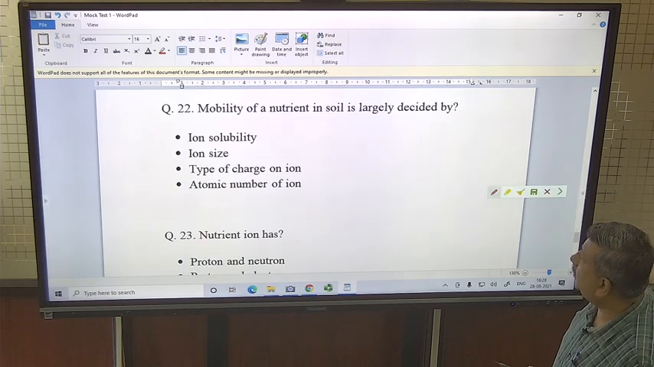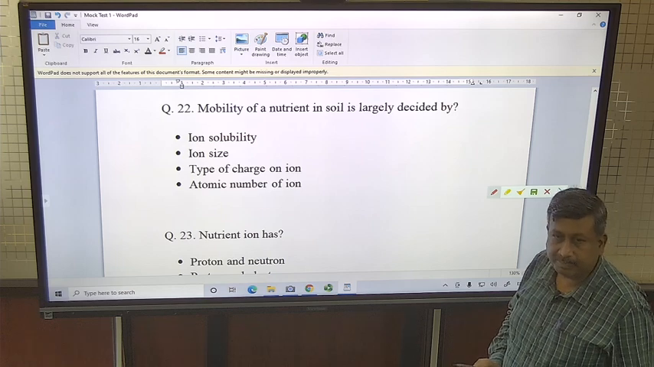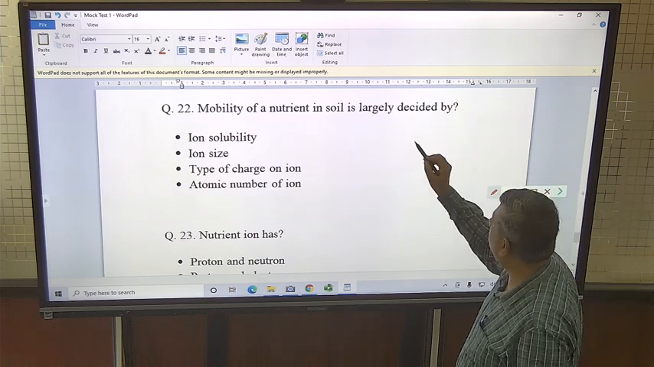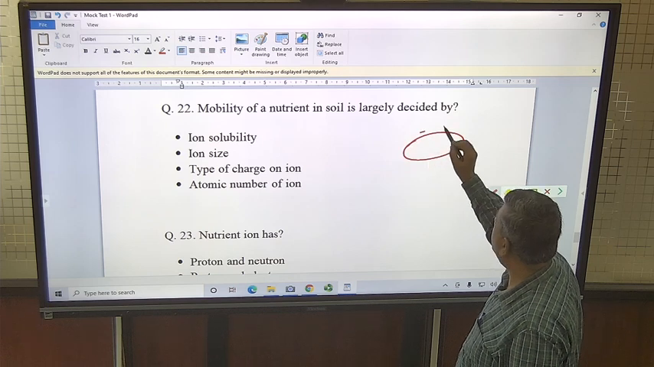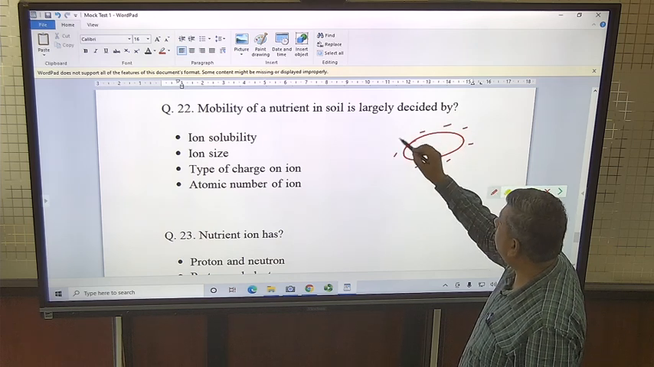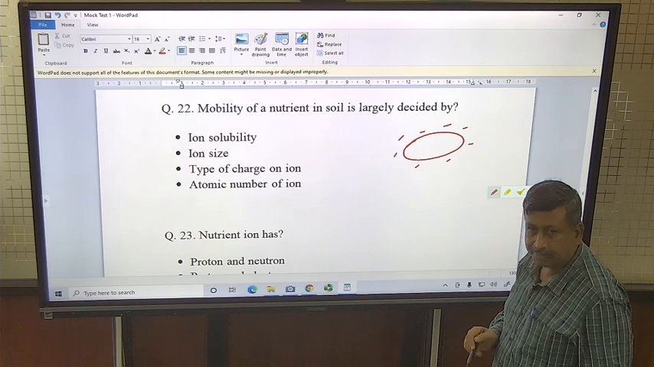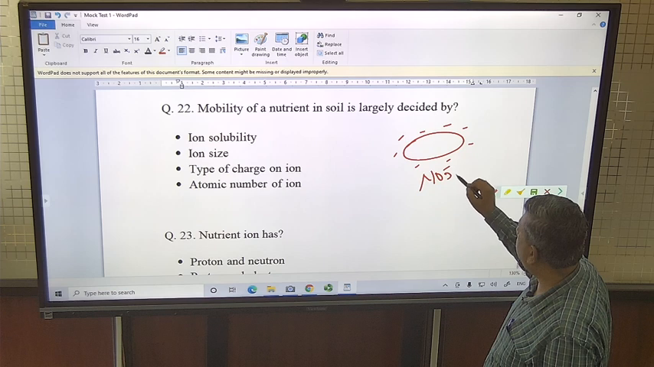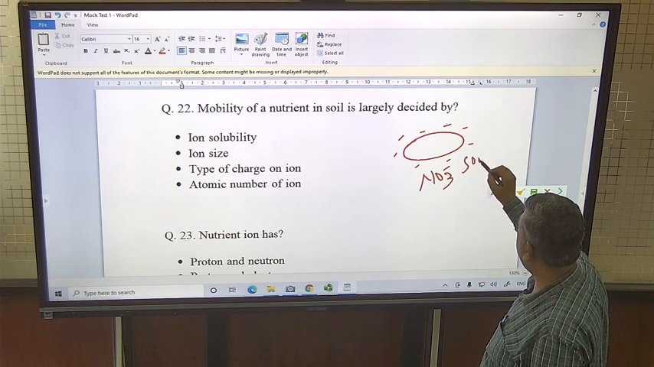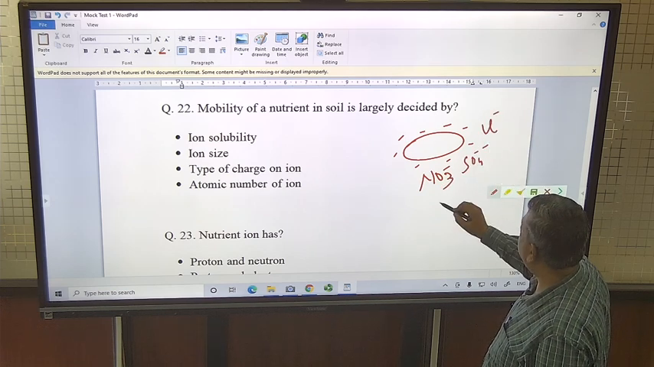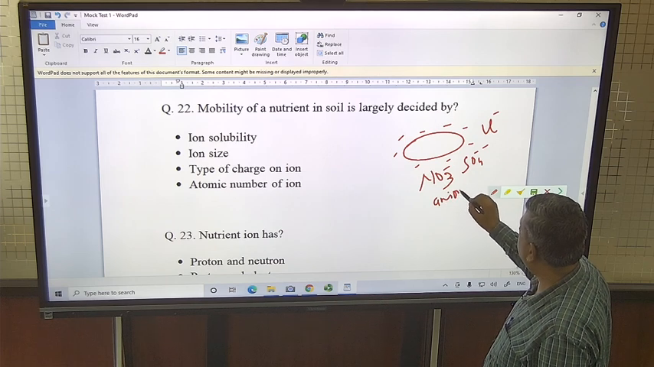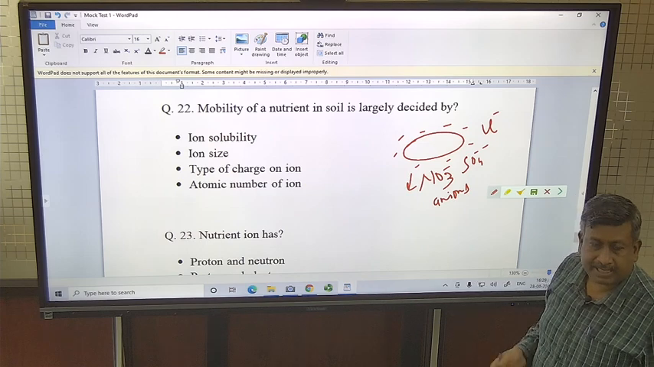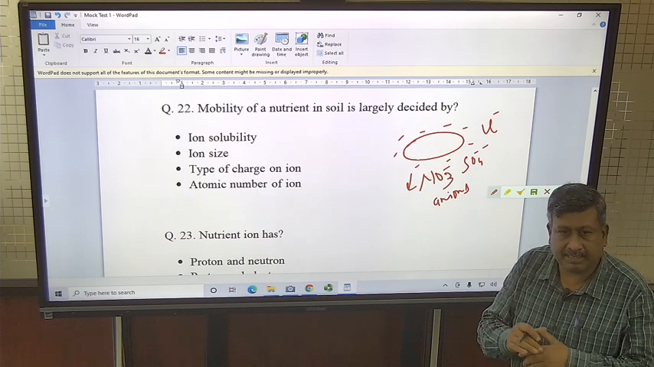Mobility of a nutrient in soil is largely decided by... In one question we have discussed such a problem. Clay particles are negatively charged, and if anions like nitrate, sulfate and chloride are present, these anions are repelled by the clay particles and remain in the soil solution, and that's why their mobility is high.